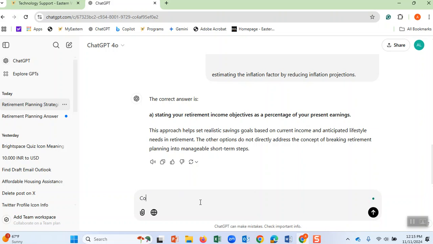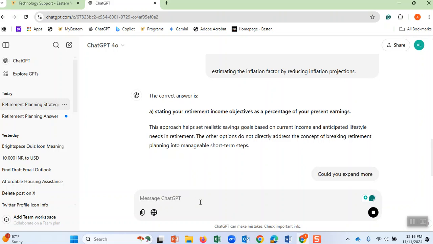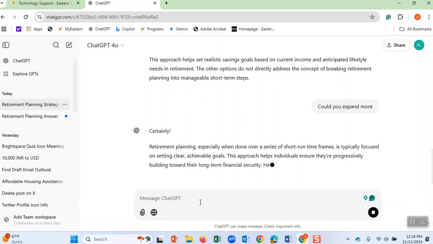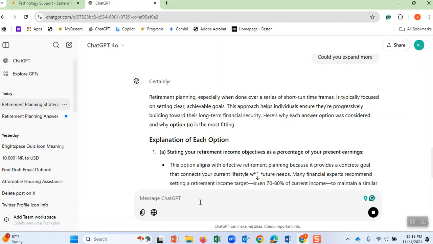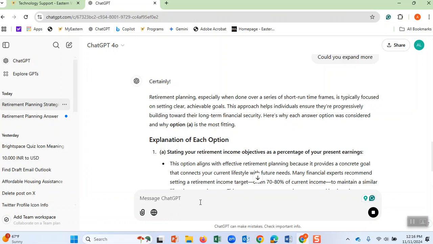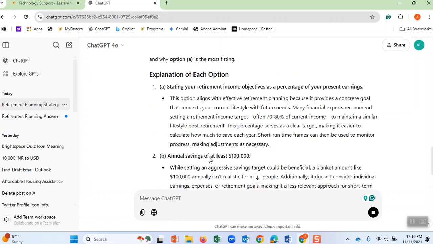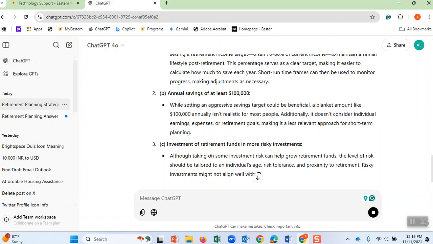And then I ask, could you expand more? Let's see what more explanation it is going to give me. And then certainly it explains why answer one is a more realistic goal. Now, I will also ask why it rejected the other answers. I want you to read and I want you to analyze, and then please tell me why the other answers were not correct.